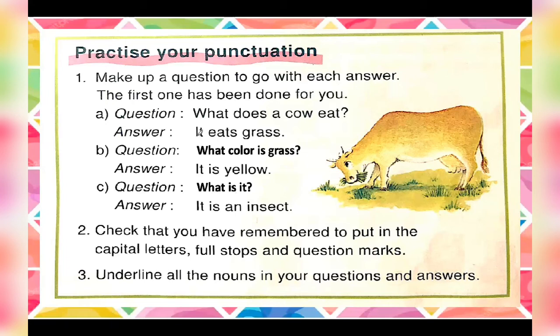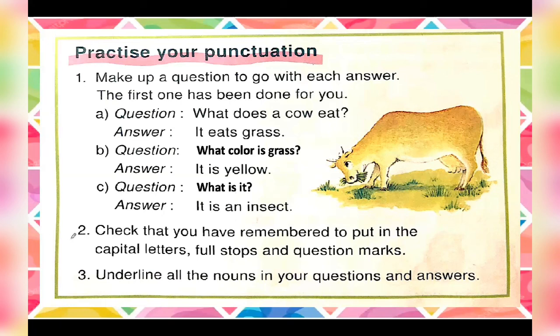Now this is an answer, so that's why we have made the first letter capital and we have put a full stop here. Now in this question again, we have made the first letter capital and have put the question mark here because it was a question. And in this answer, again, we have done it correctly. In this question, again, we have made the capital letter and also put a question mark at the end. And we have done this one as well. So we have done question number 2 as well.